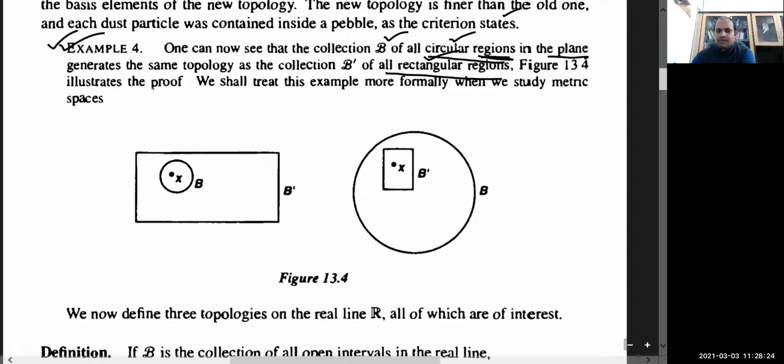Figure 13.4 illustrates why. We are going to show that these two generate the same topology.